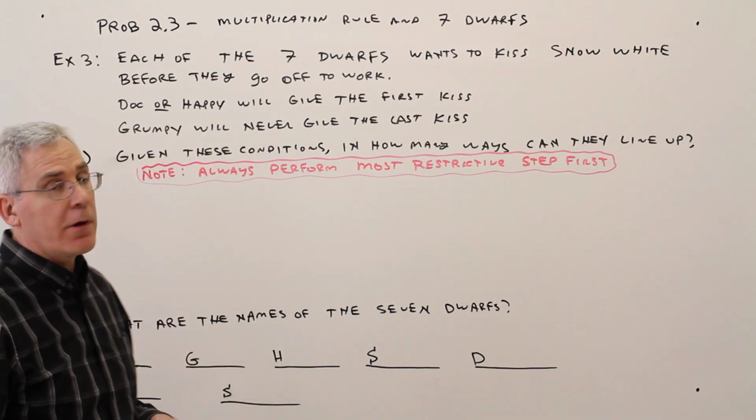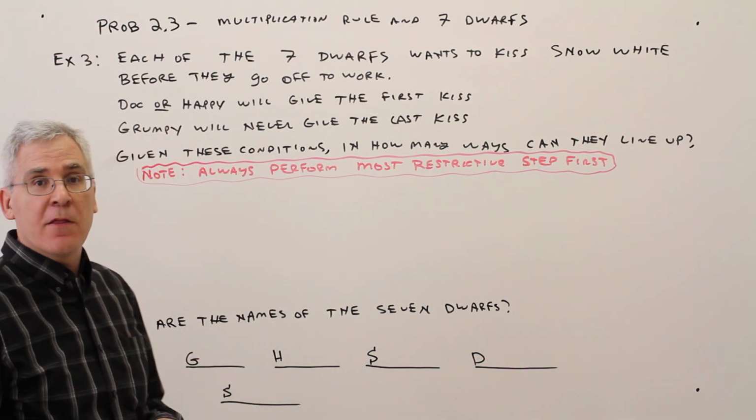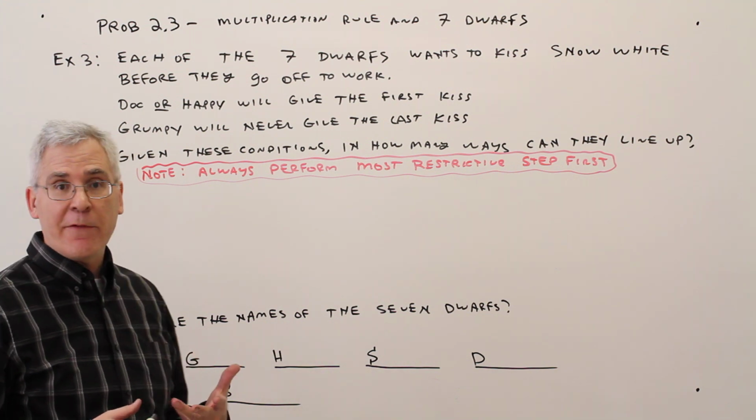Welcome to video probability 2.3, the multiplication rule and the 7 dwarfs.